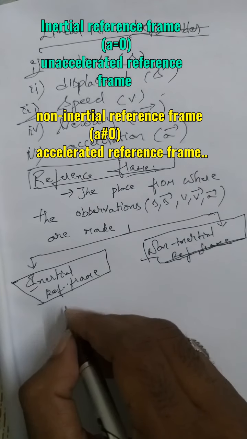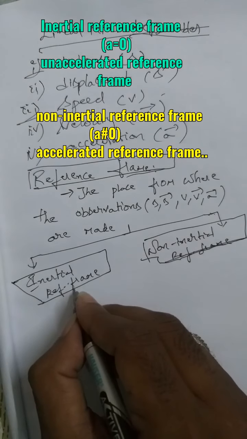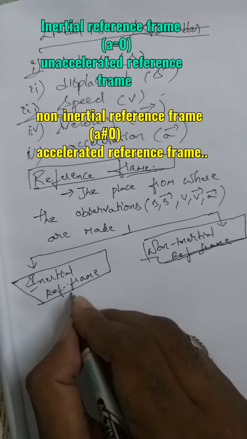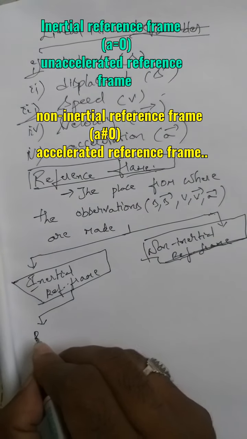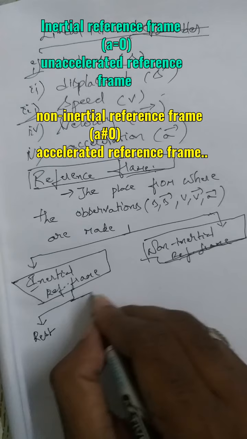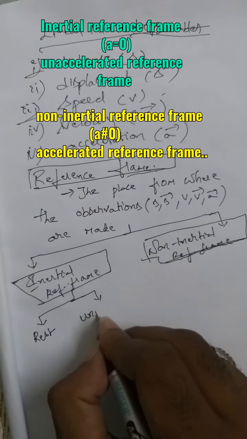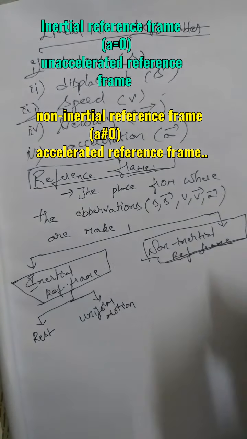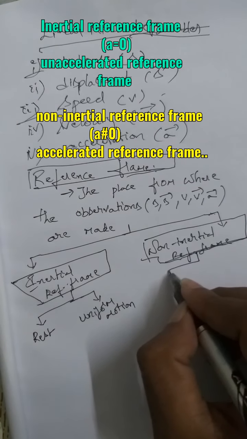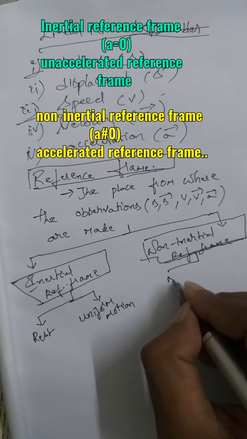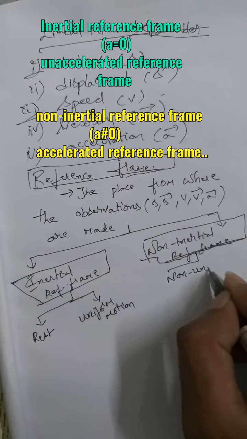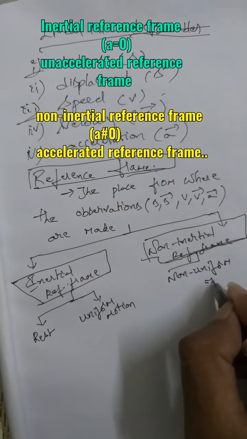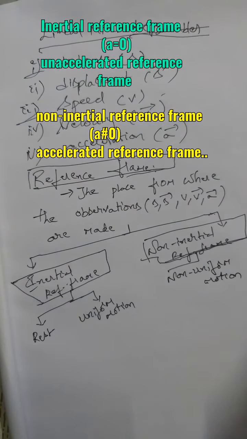So again, whatever we learned first, that only. In an inertial frame of reference, this frame of reference is either at rest or it may be moving with constant velocity. We can say the reference frame is in uniform motion. And a non-inertial reference frame means it is in non-uniform motion. It is moving with non-uniform velocity.